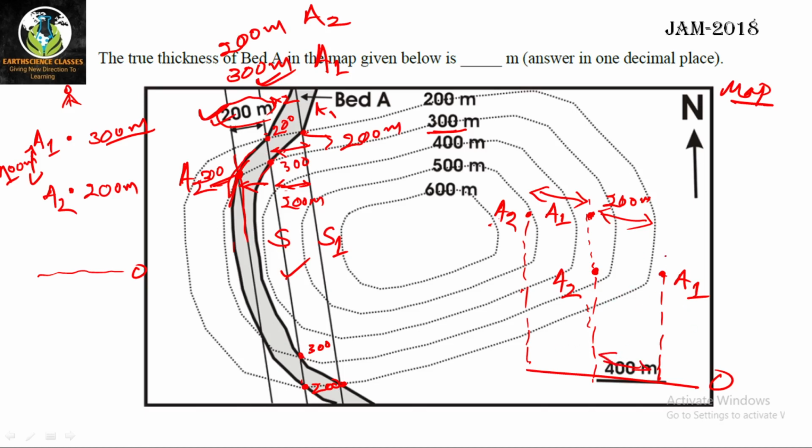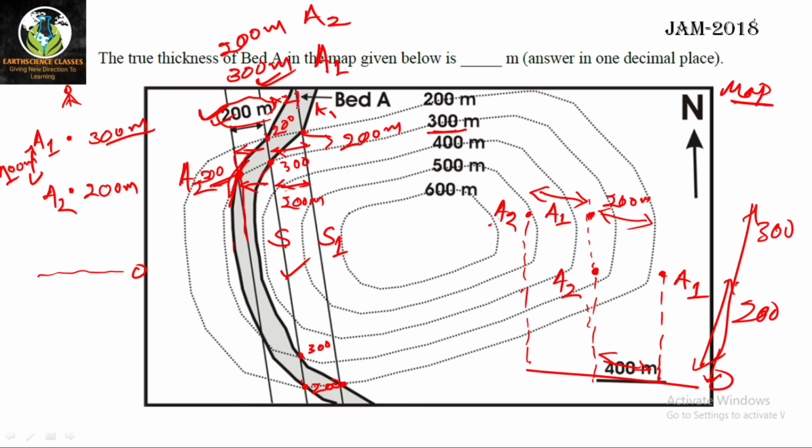If you move towards east, you are finding A1 at 200 meter value, so I have placed A1 at 200 meter. This is 200, and the total is 300, right?